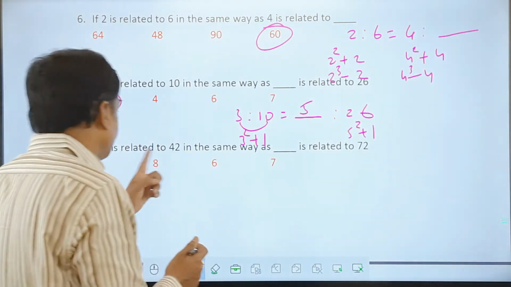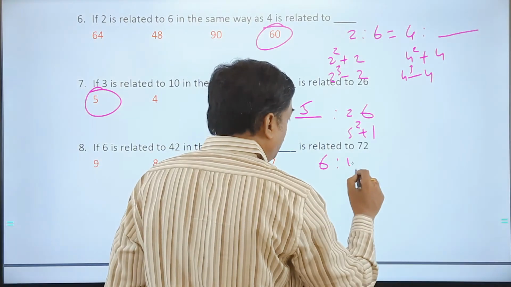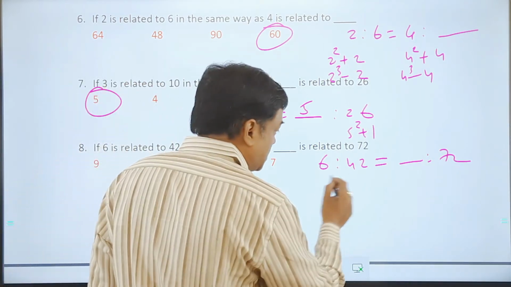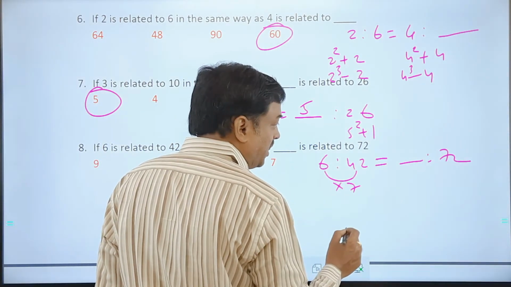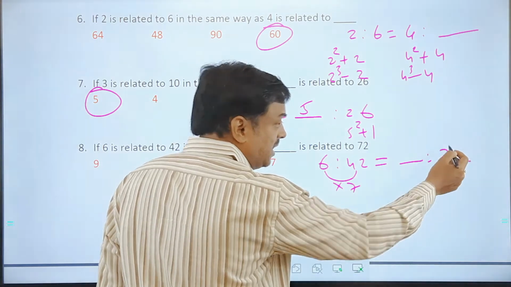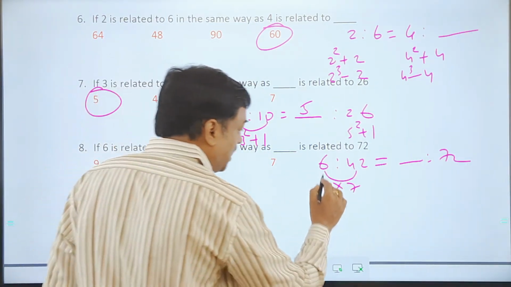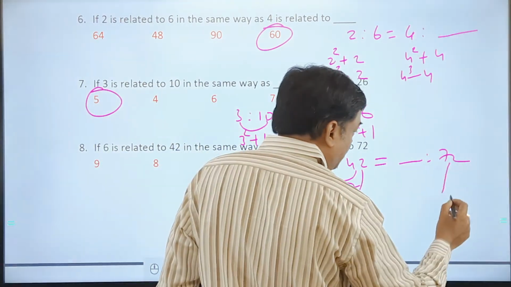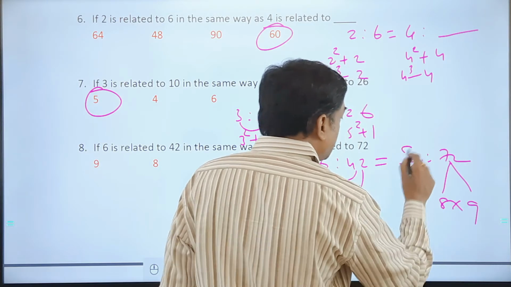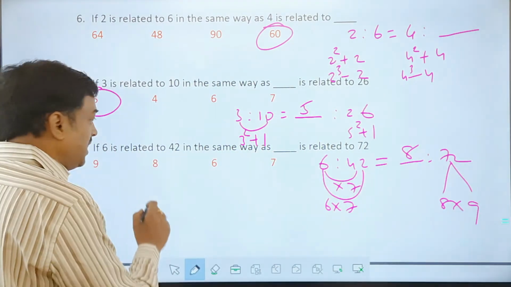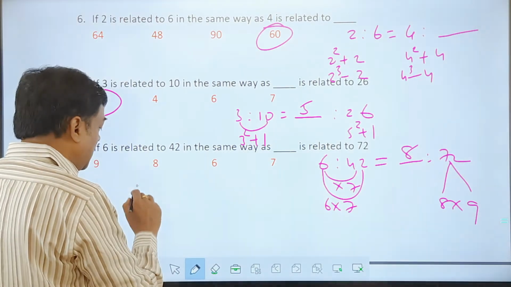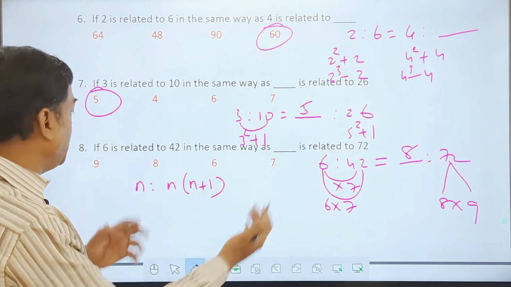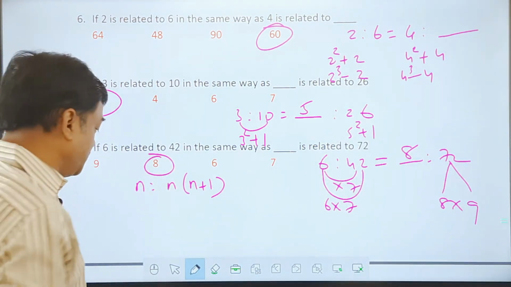Okay. Now 6 becoming 42, then dash becoming 72 here. So there is one way here: 6 becoming 42 directly into 7 can be the one. Now this is not a multiple of 7, so definitely there is no way this can be possible. Next number, 6 into 7 is 42, consecutive numbers product. Similarly, this can also be taken as 8 into 9, so this can be taken as 8. The idea behind this is n into n plus 1 kind of logic here. So the answer I find is 8, which is there in the options. So 8 is the answer for this.